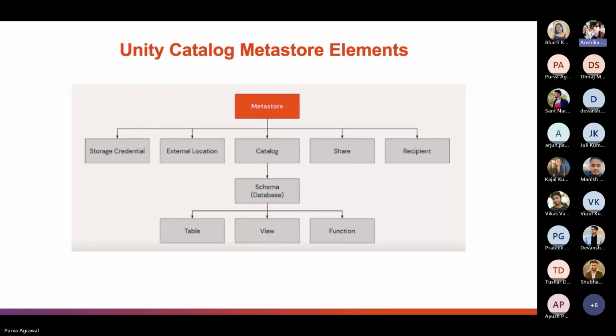With a high-level understanding of what a metastore is, let's now drill into the data object hierarchy, starting with the catalog. A catalog is the topmost container of data objects in Unity Catalog and forms the first part of the three-level namespace. A metastore can have as many catalogs as desired.